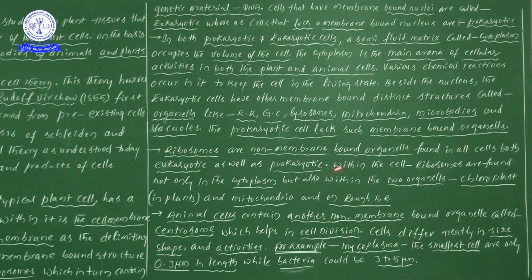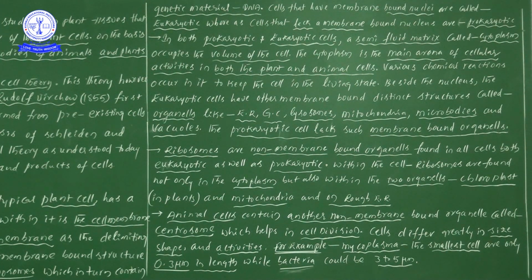Within the cells, ribosomes are found not only in the cytoplasm, but also present in the two cell organelles known as chloroplast and mitochondria. And one more is on rough endoplasmic reticulum. So definitely ribosomes are present in the cytoplasm.